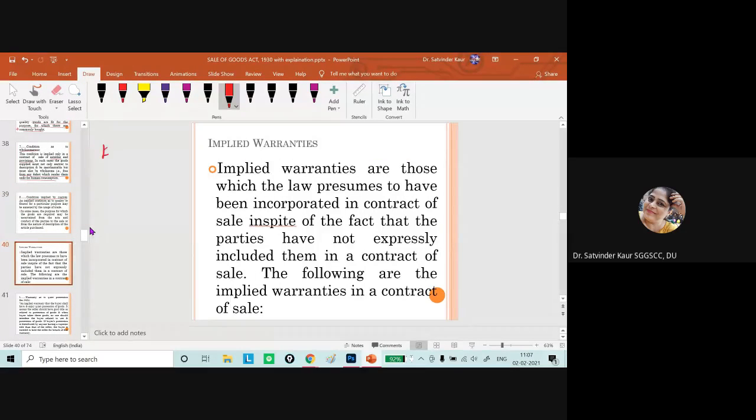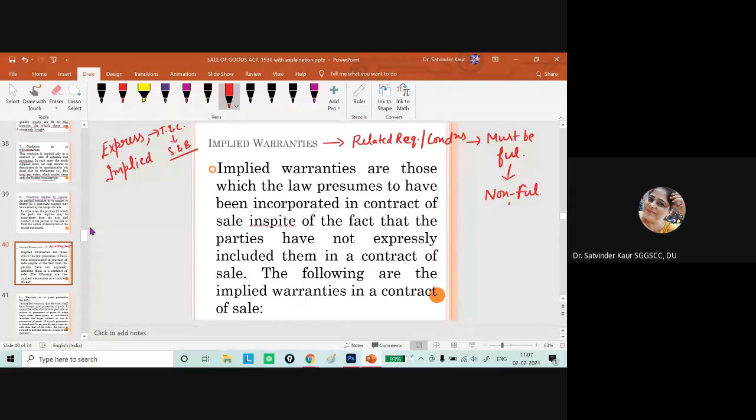So when we talk about warranties, warranties can be express warranties or implied warranties. Express warranties are those terms and conditions which are decided by the seller and the buyer at the time of formation of the contract. If we talk about the meaning of warranty, these are the related requirements or conditions in the contract which must be fulfilled, but non-fulfillment does not give the right to the buyer to set aside the contract.